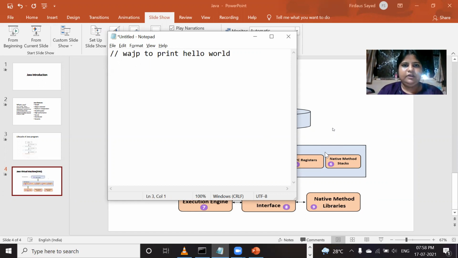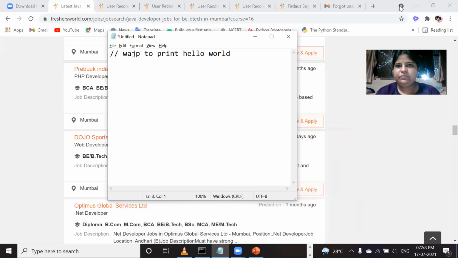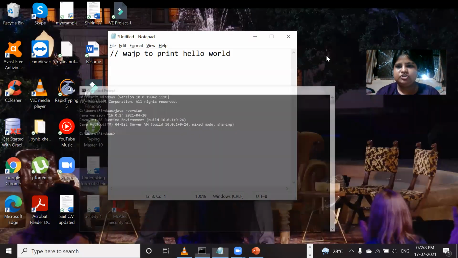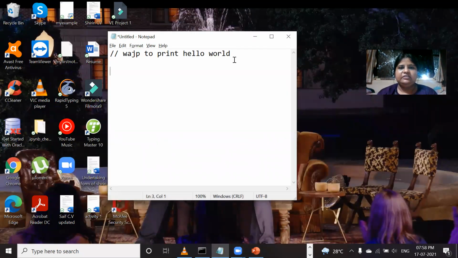First of all, we don't need any packages externally in this library. Packages are nothing but the default libraries in the Java programming language. We don't need that here because the default package is java.lang, which is already there by default. So that's why there is no import here.